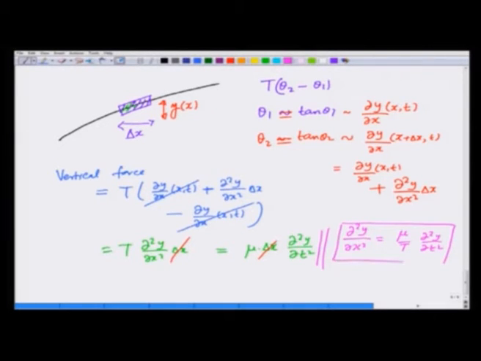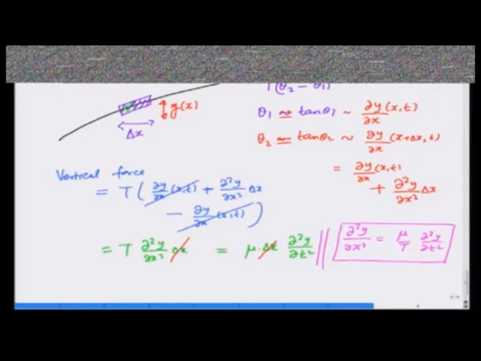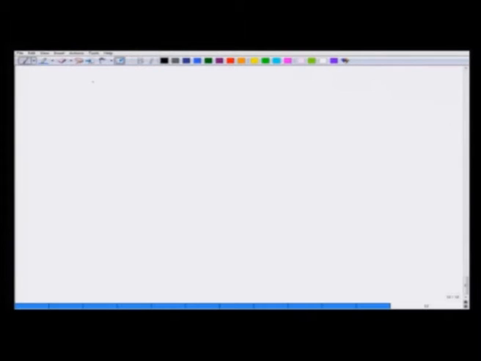This is precisely the wave equation we had obtained earlier, and therefore, there is going to be a wave set up in this string. It could be a progressive traveling wave, it could be a stationary wave, but this is the wave which is going to be set up with the speed squared v² being equal to T over mu. So, this is one example of how the wave equation is obtained in a system, and that automatically gives you the speed of the wave also.